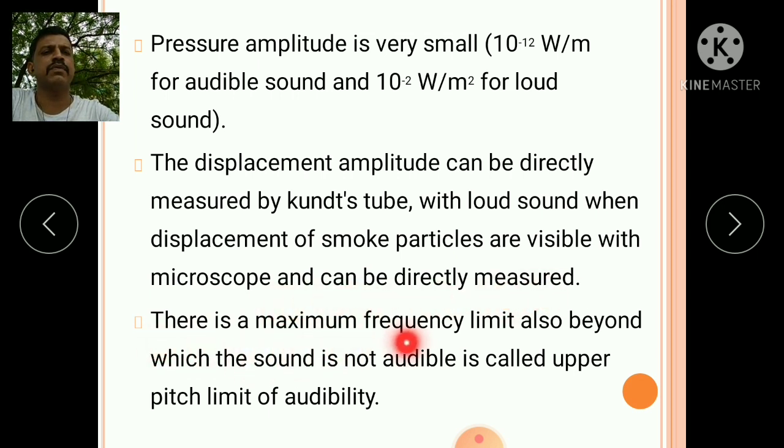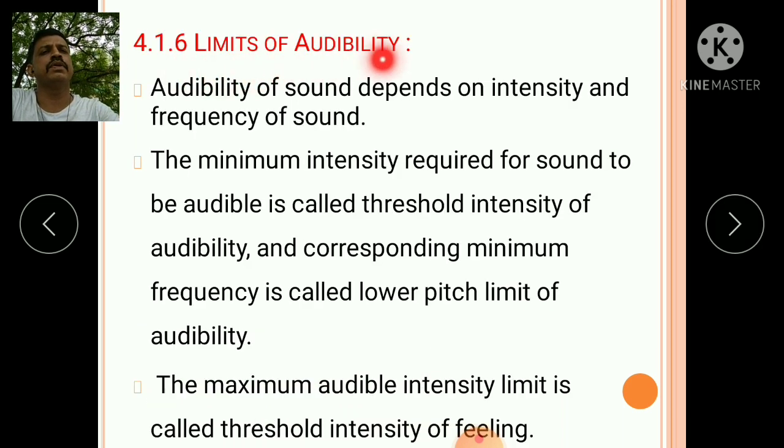There is a maximum frequency limit also, beyond which the sound is not audible, called the upper pitch limit of audibility. Limits of audibility: audibility of sound depends on intensity and frequency of sound. The minimum intensity required for sound to be audible is called the threshold intensity of audibility. And the corresponding minimum frequency is called the lower pitch limit of audibility. The maximum audible intensity limit is called the threshold intensity of feeling.